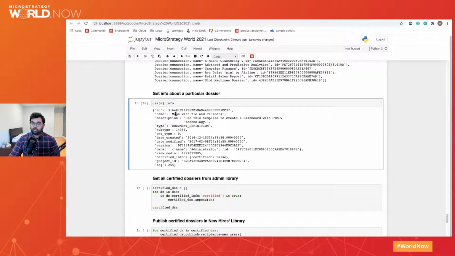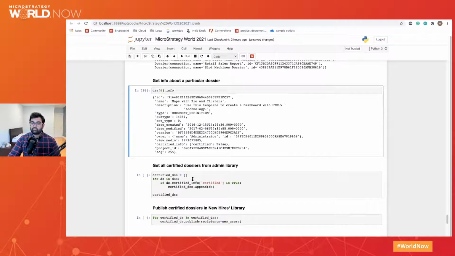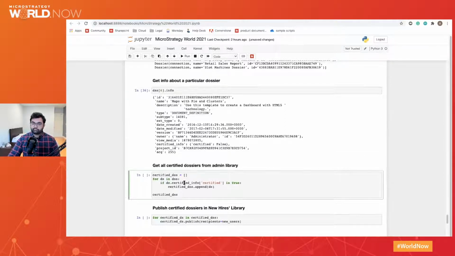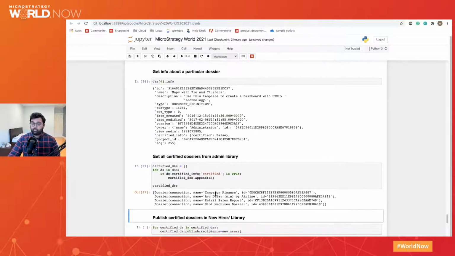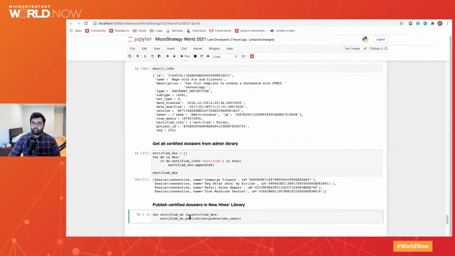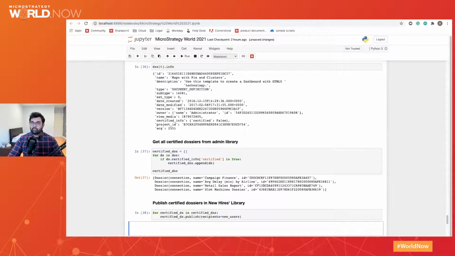And so in a particular use case, I would like to see all of the certified dossiers in my administrator library and then publish those certified dossiers to the new hire accounts that I've created. So here, if I view the certified dossiers in my library, I have 4 of them, and now I can publish them to the 7 accounts that I've just created. So now they've been published.